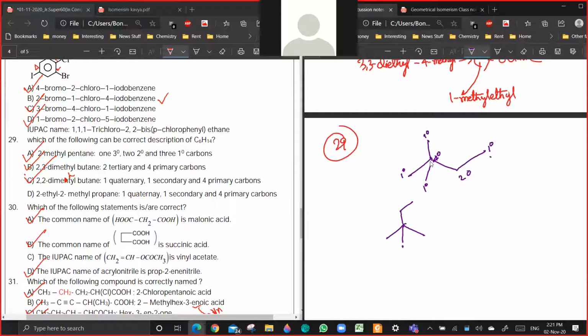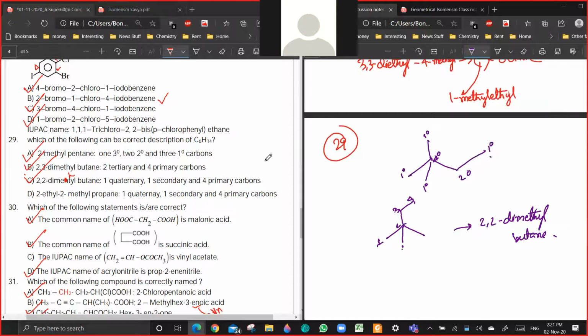So the parent chain should be 1, 2, 3, 4. The correct name should be 2,2-dimethylbutane. Are you getting a point? Yes or no? Which we have already discussed earlier. So that is why the answer is ABC.